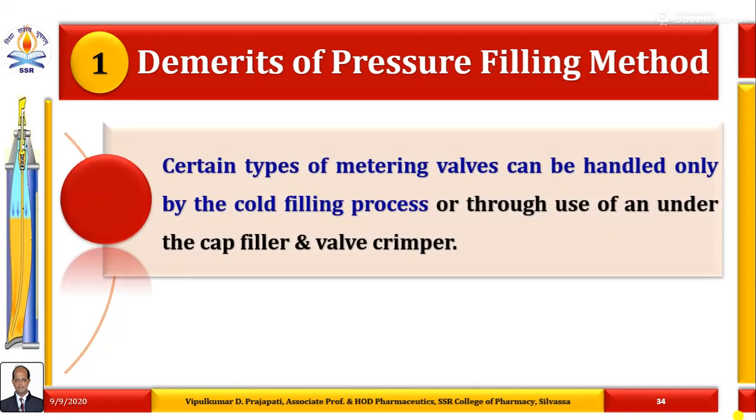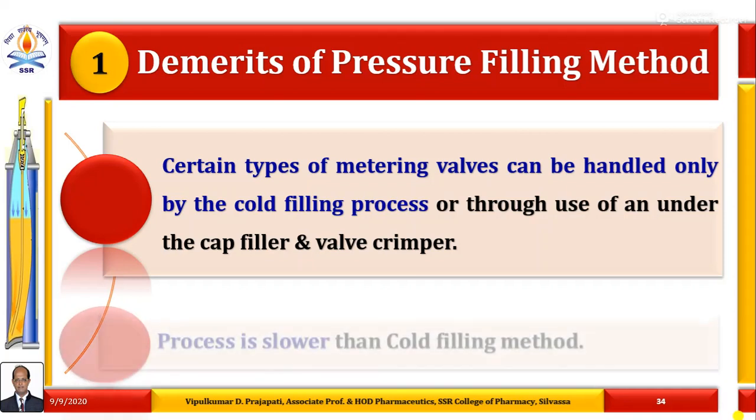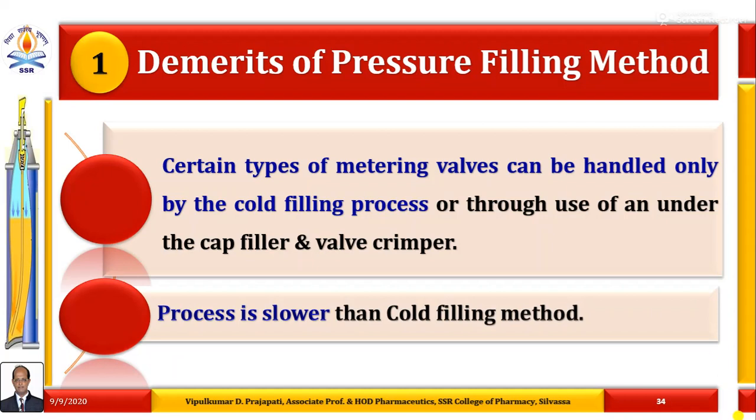First, certain types of metering valves can be handled only by the cold filling process or through use of an under-the-cap filler and valve crimper. So that's one of the disadvantages of pressure filling method. And the process is slower as compared to the cold filling method, because first low vapor pressure propellants are filled and then it is followed with the high vapor pressure propellants.